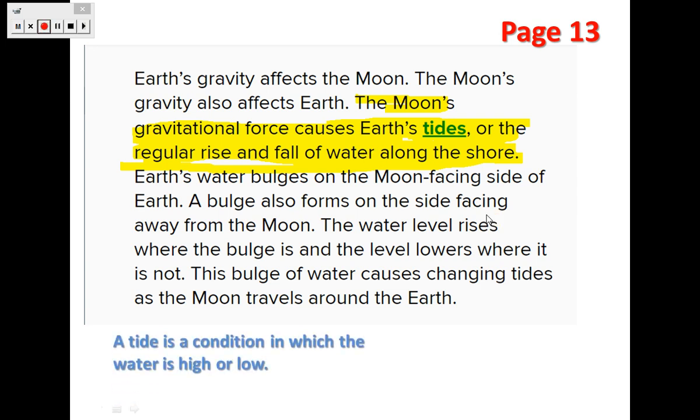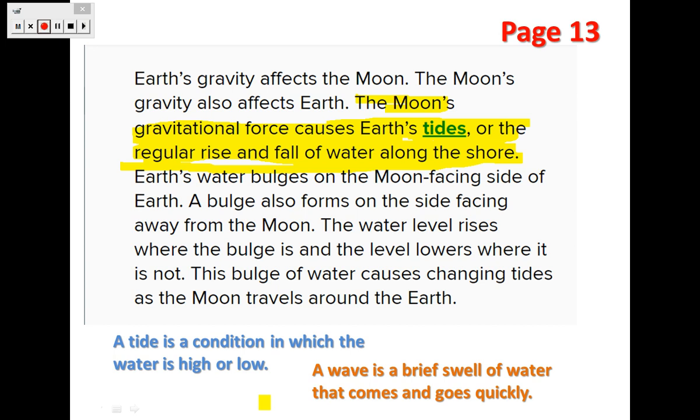But first, let's understand the meaning of tide and what's the difference between tide and wave. A tide is a condition in which the water is high or low. But a wave is a brief swell of water that comes and goes quickly. We all know the wave, but the tide is the rise and fall of water.